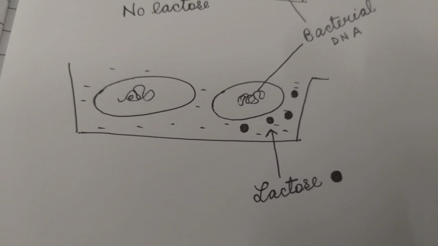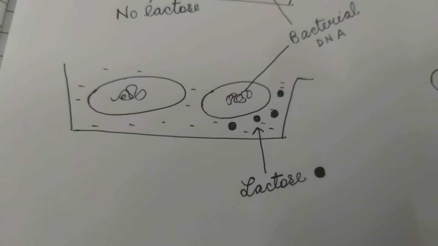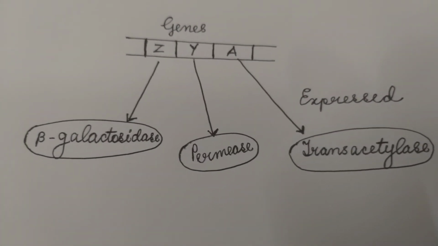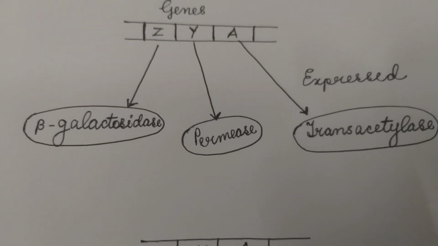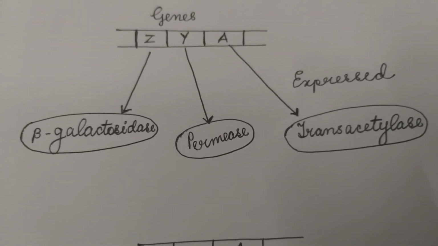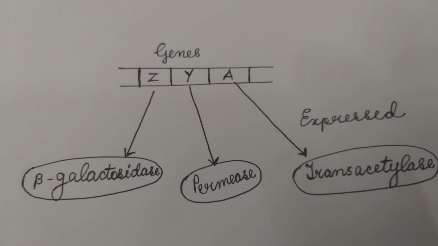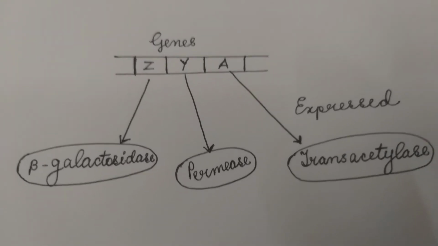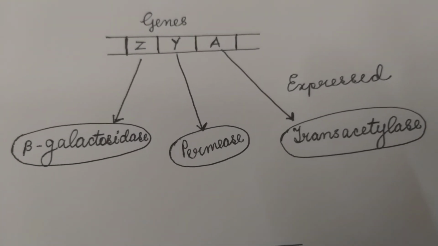So if lactose is present, then only the 3 genes Z, Y, A are expressed.